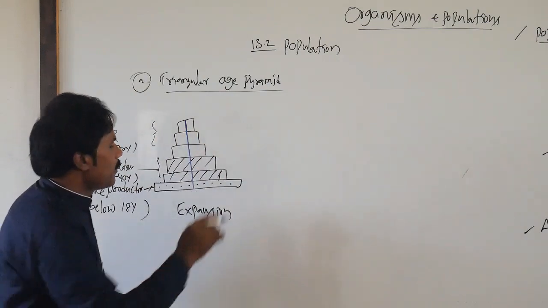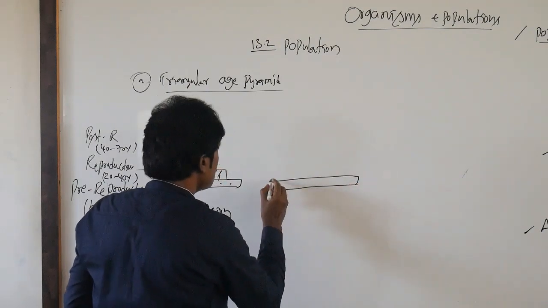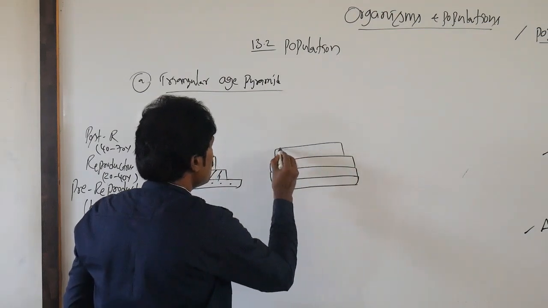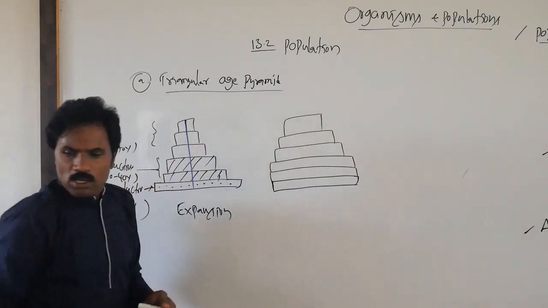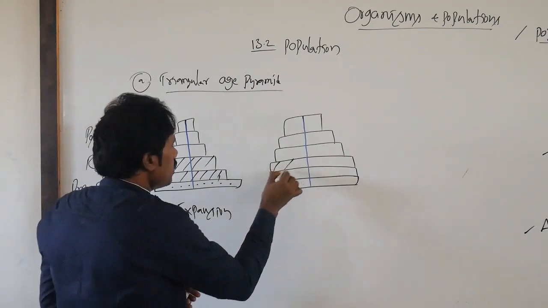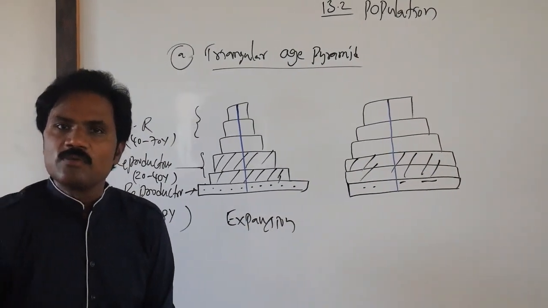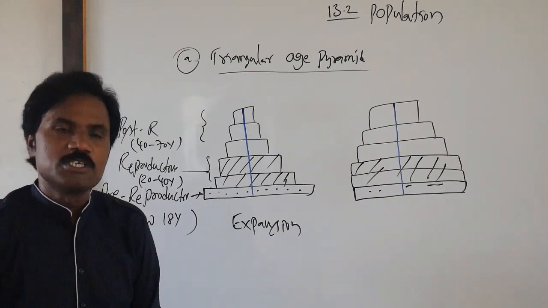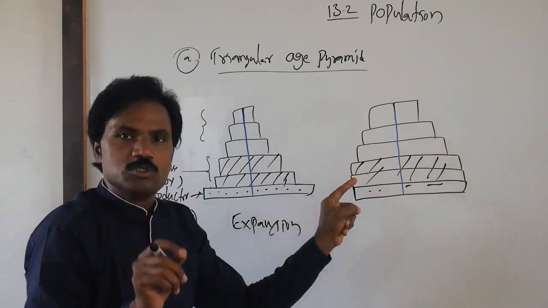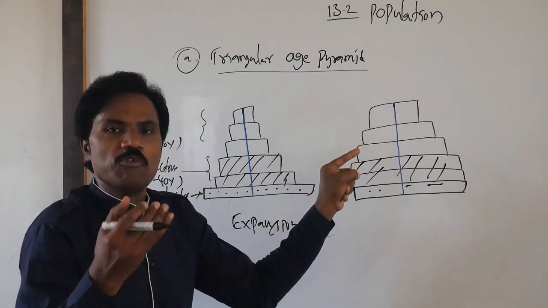Then, if we observe a stable population, you represent it the same way, with dotted lines. The important exam point is that in a stable population, the pre-reproductive and reproductive age individuals are almost equal, but post-reproductive individuals are fewer in number.